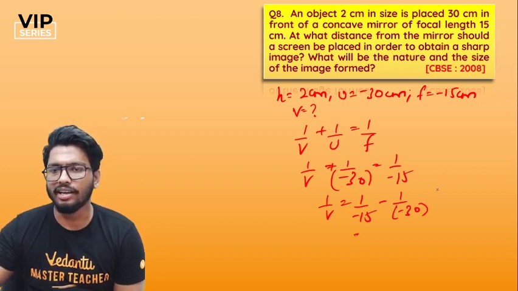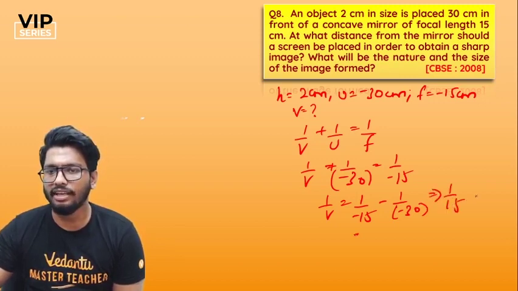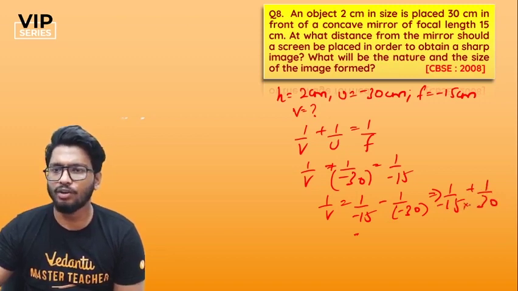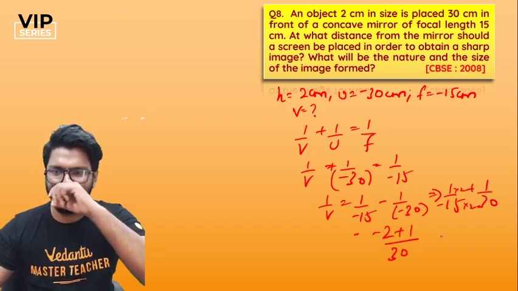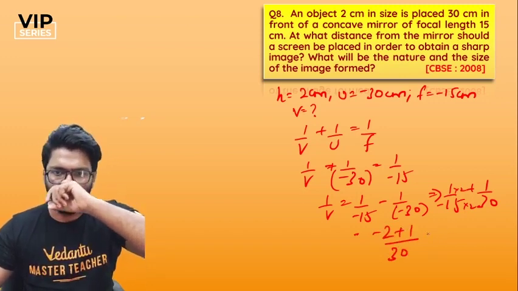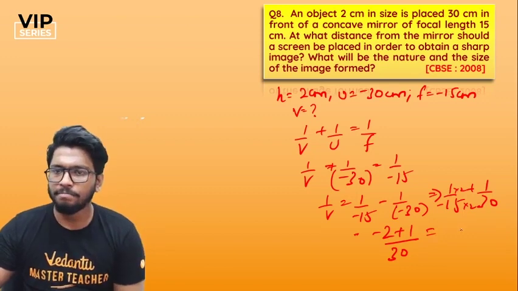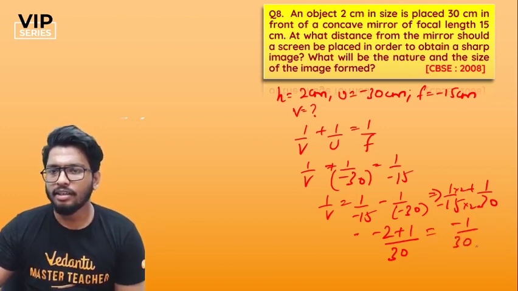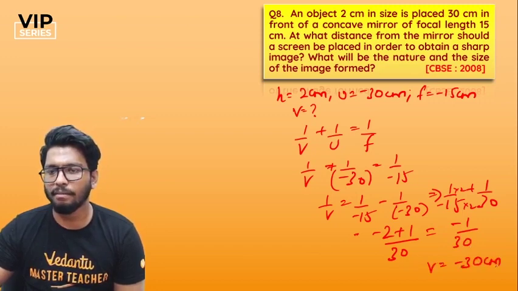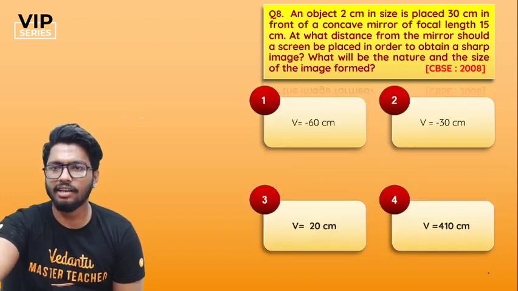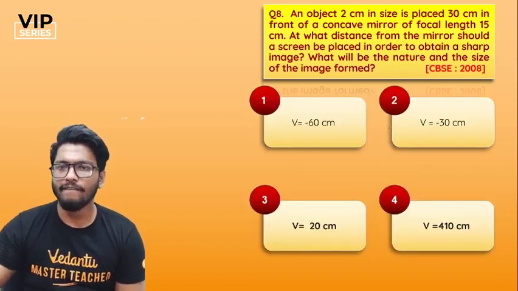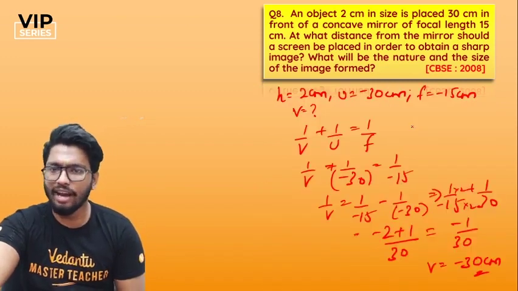So I can write this as 1 by minus 15 plus 1 by 30. All right, now to simplify it into 2, so that's minus 2 plus 1 whole divided by 30. That is what you're going to get. So you have minus 1 divided by 30. So V is equal to what? V is equal to minus 30 centimeter. I'm guessing that would be the answer for this question. So that is an option. So V is equal to minus 30 centimeter. So yeah, we got that.